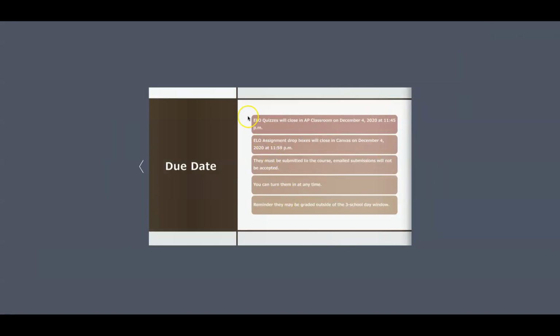Okay, so when is everything due? You can start working on these immediately. They will close in AP Classroom. They're all set to close on December the 4th at 11:45 p.m. So after December the 4th at 11:45 p.m., you're no longer going to be able to access those ELO quizzes. The ELO assignment drop boxes in Canvas are also going to close on December the 4th at 11:59 p.m. So almost 15 minutes later. So after December the 4th, you won't be able to do these ELO opportunities. This is the beginning of September. This gives you several months to get these in.